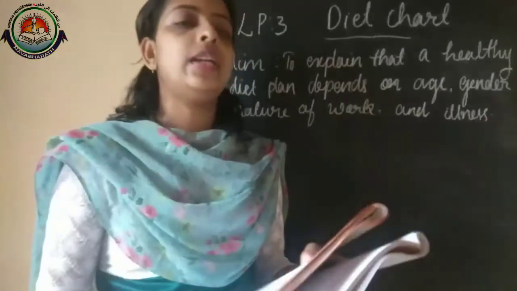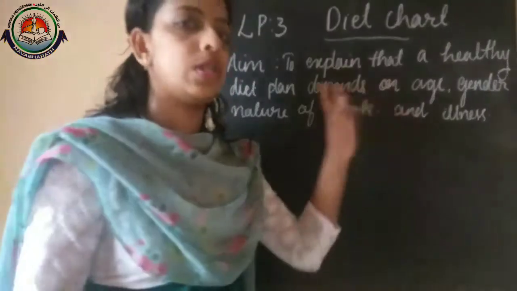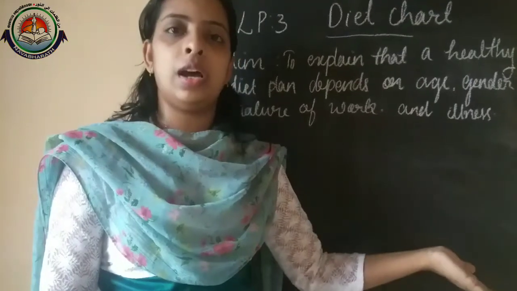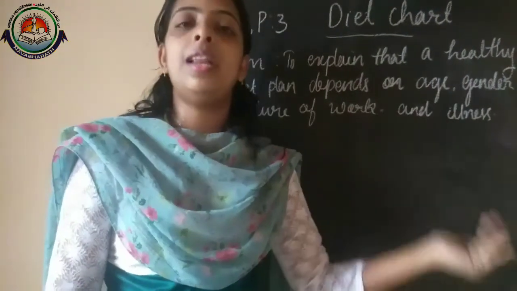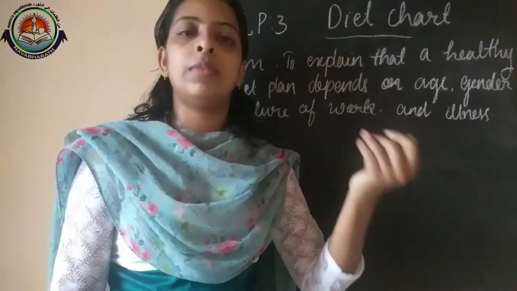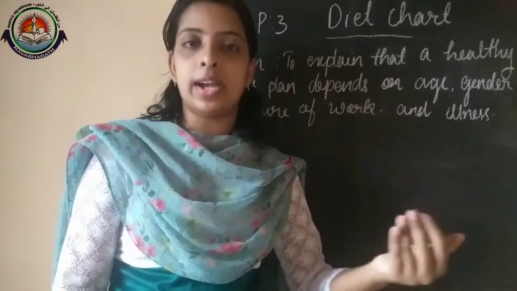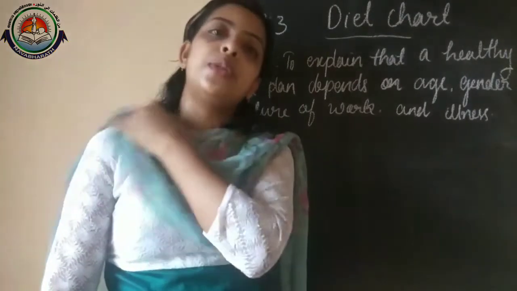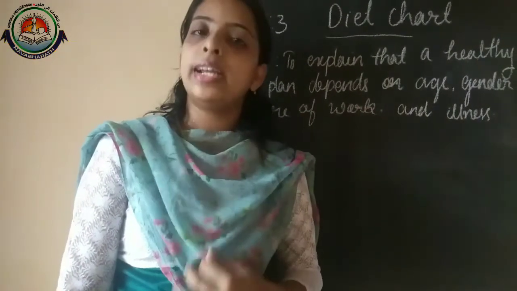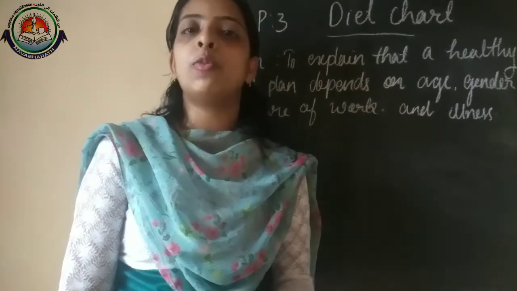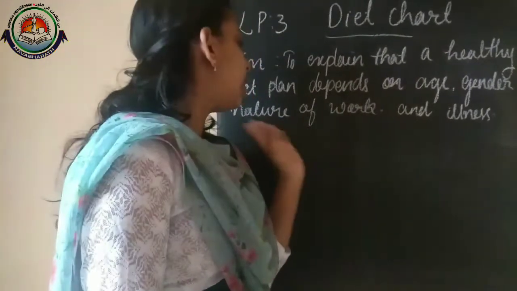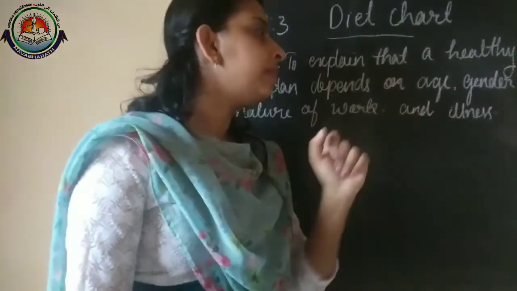Now in this lesson we can conclude what a diet chart is. A diet chart tells what to eat and how much to eat. It is very important to follow a diet chart in our daily life. It helps to get the right amount of nutrients to our body, and at the same time it keeps our body more healthy. And this diet plan mainly depends on age, gender, nature of work and illness.